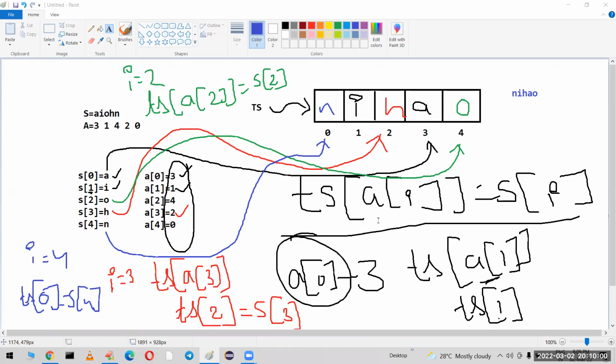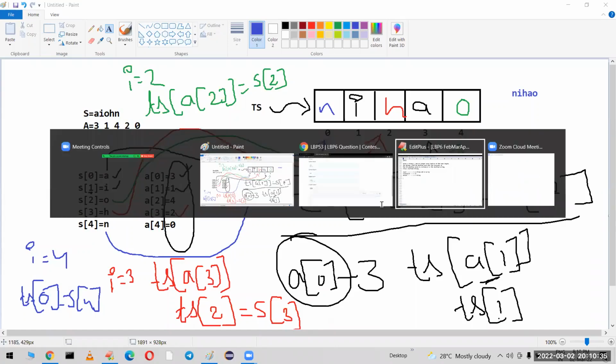I request everyone to please post what is the formula that we constructed here. Based on which formula do we have to copy the elements? It is there on the screen. Please post that formula. Very good. So target string of A of I is equal to S of I. That's all.